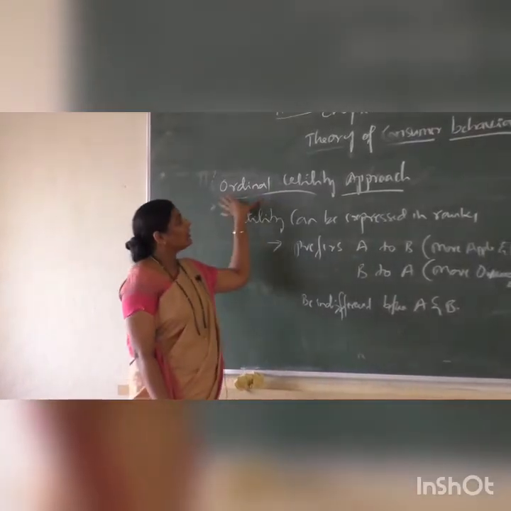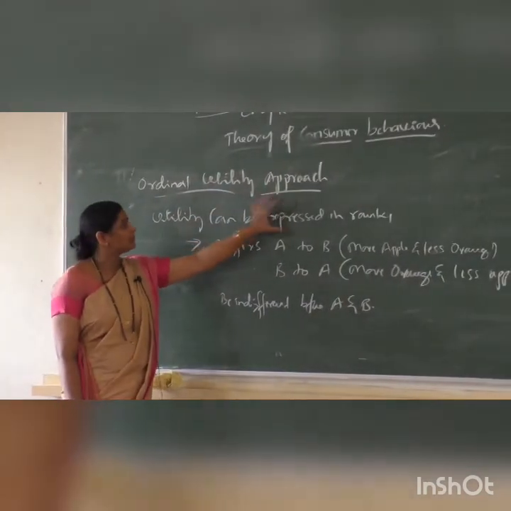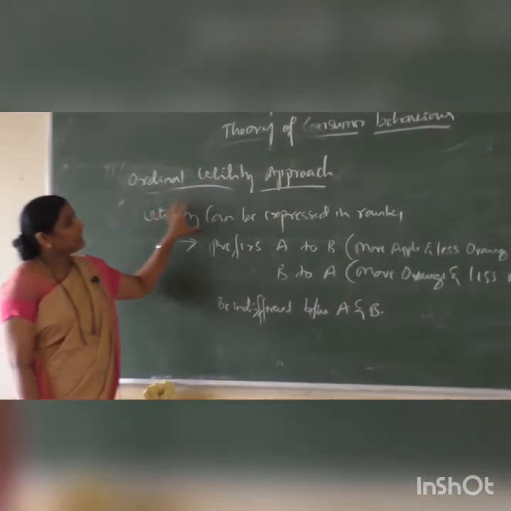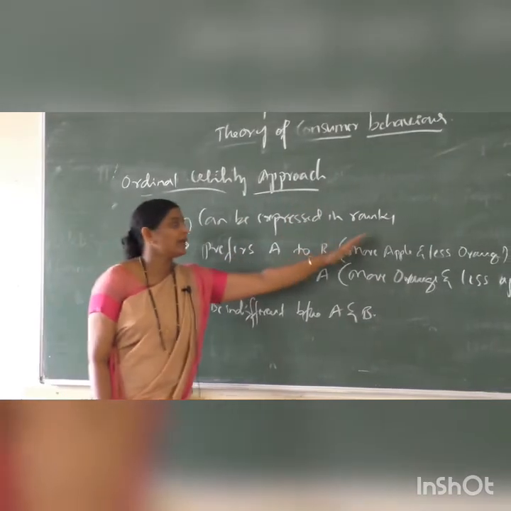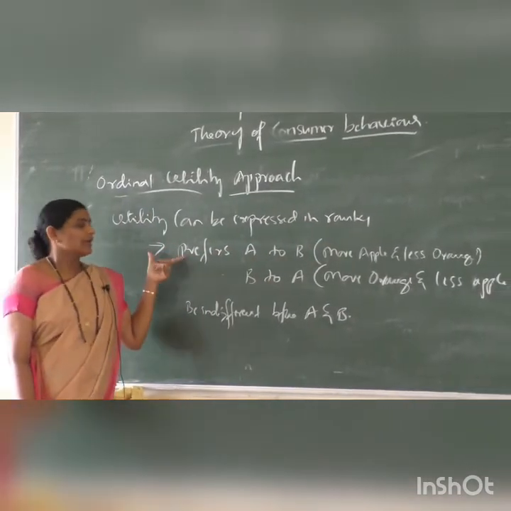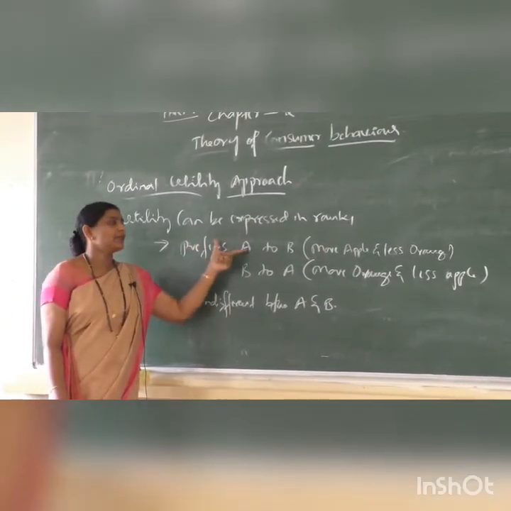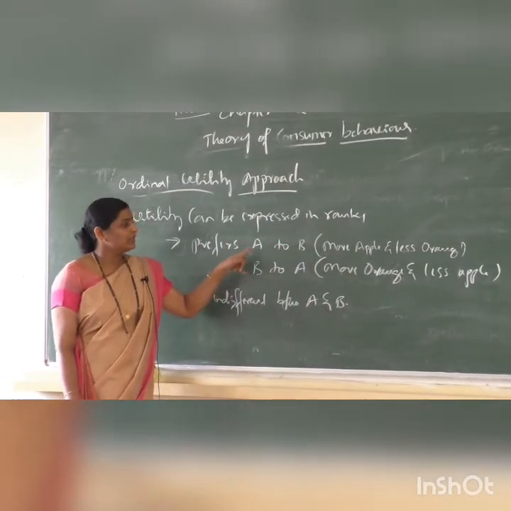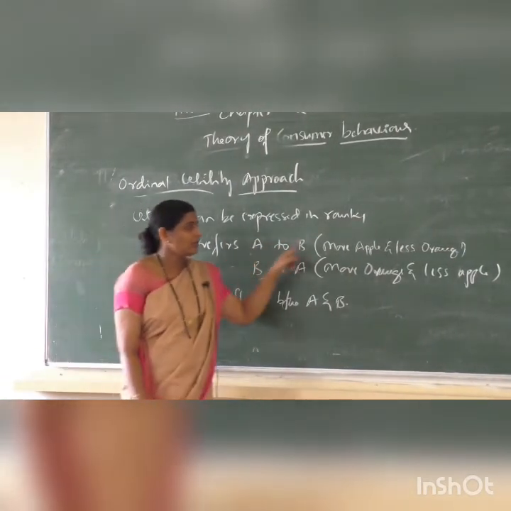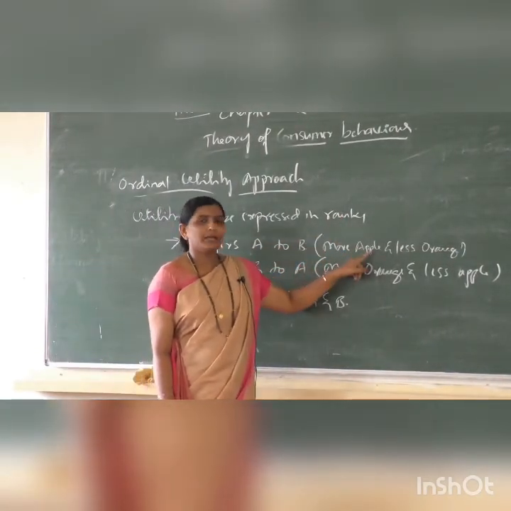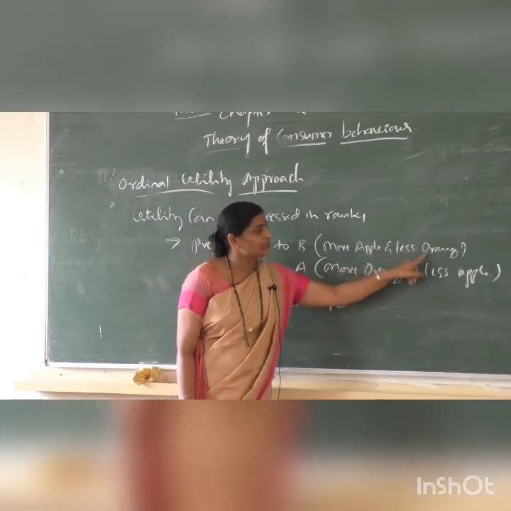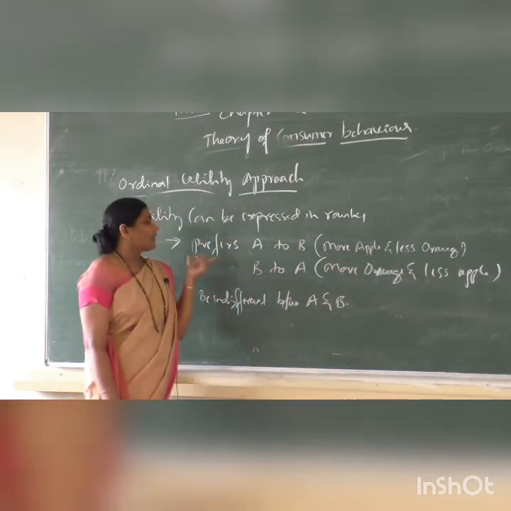Next one is the ordinal utility approach. So here utility can be expressed in ranks. Consumer prefers A to B. In combination A, more units of apples and fewer units of oranges are there.